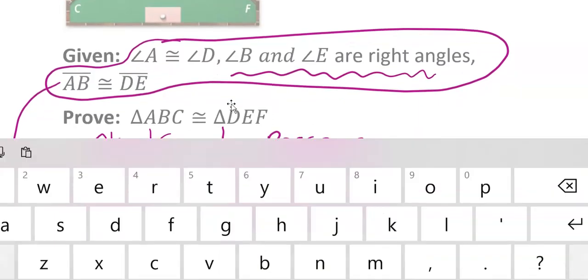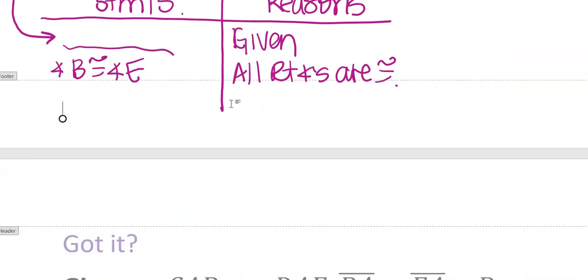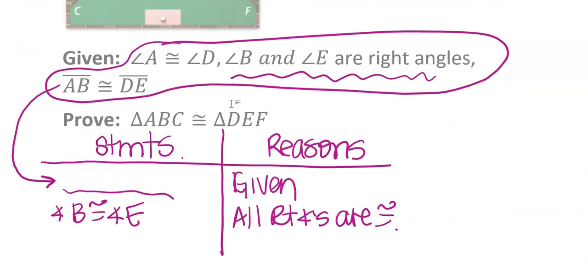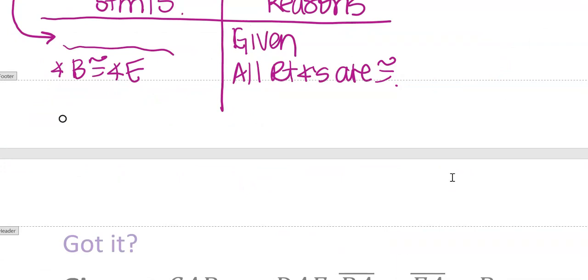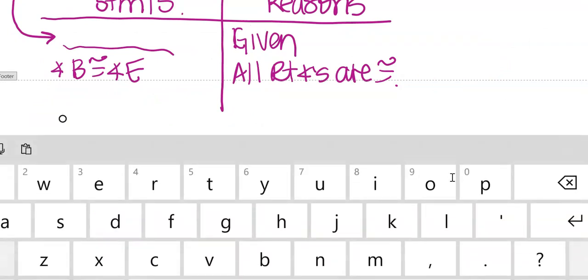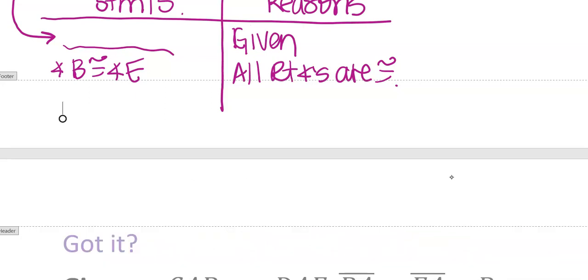Now, do we have two congruent angles with the side in between? We do. So you're going to say triangle. Oops. I think I have it on pause. There we go. Triangle.